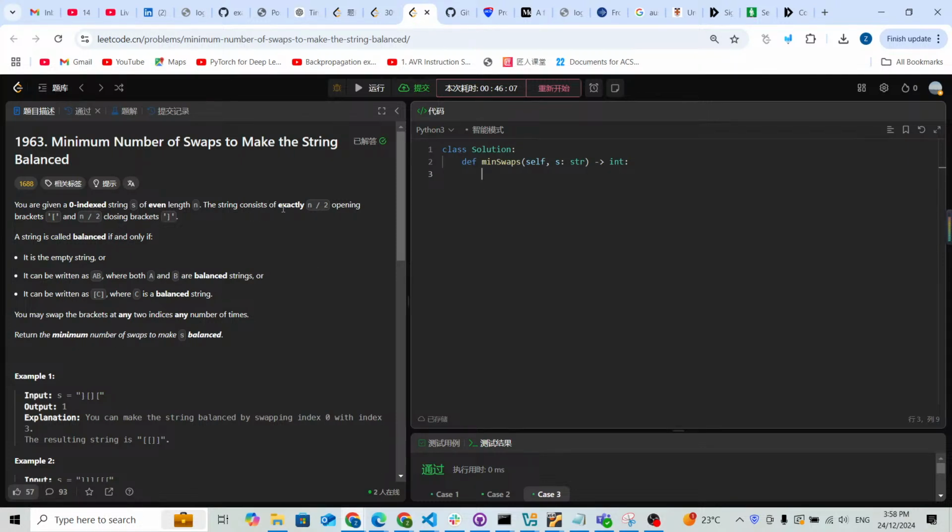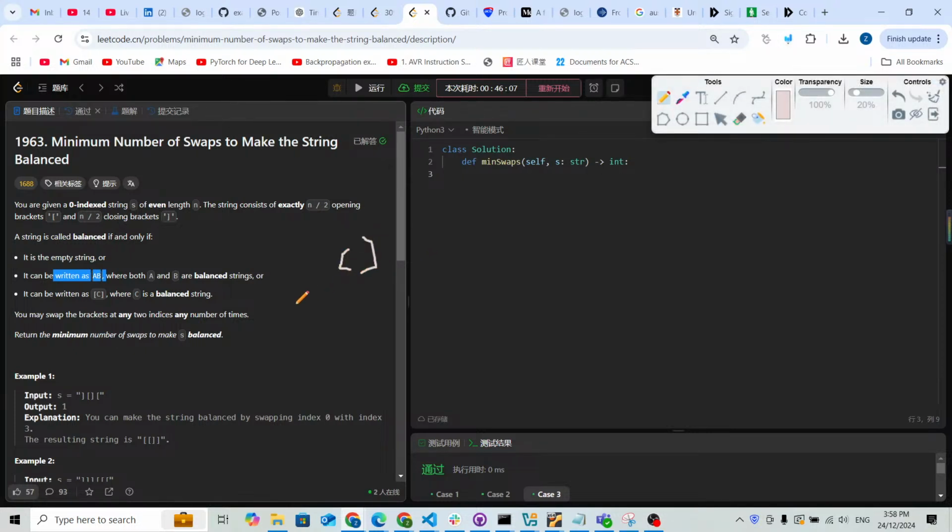For example, the string consists of exactly n divided by 2 opening brackets and n divided by 2 closing brackets. This means it must be valid. A string is called balanced if and only if: the first condition is it is an empty string, definitely it is okay, or it can be written as AB, where both A and B are balanced strings. This AB just means it can be written as opening brackets and closing brackets. It can also be written as C with opening and closing brackets, where C is a balanced string.